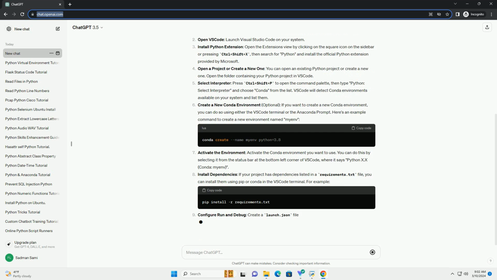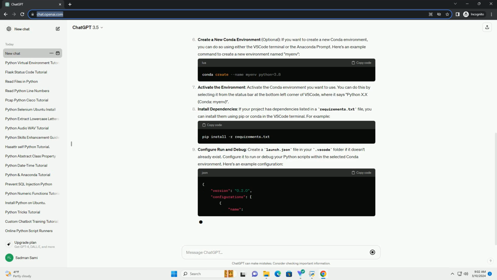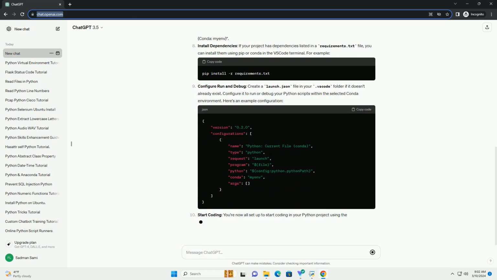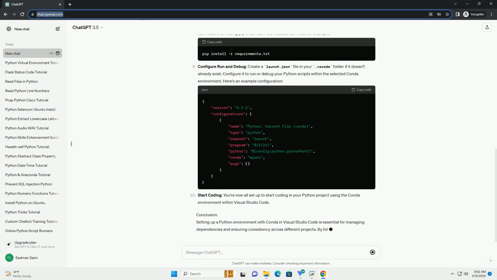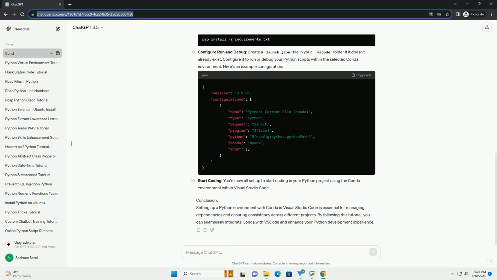Prerequisites. Steps. Install conda. If you haven't installed conda yet, download and install Miniconda or Anaconda from its official website. Open VS Code. Launch Visual Studio Code on your system. Install Python extension. Open the extensions view by clicking on the square icon on the sidebar or pressing Ctrl+Shift+X, then search for Python and install the official Python extension provided by Microsoft.